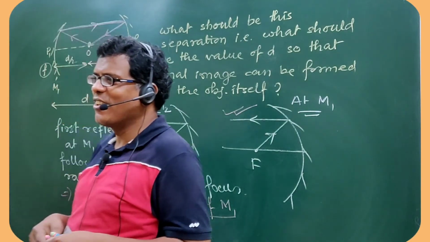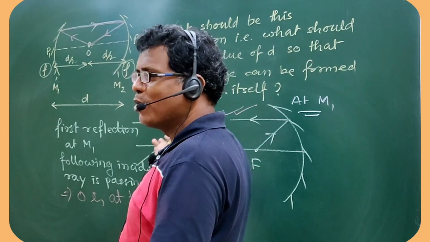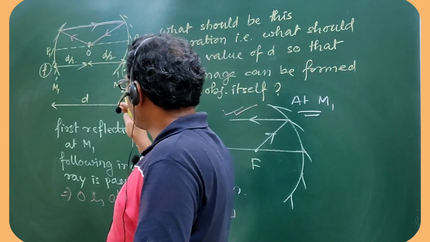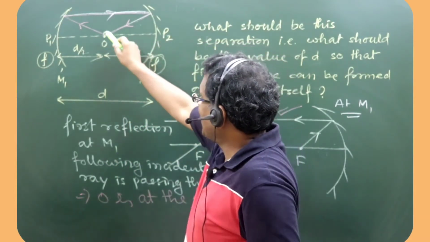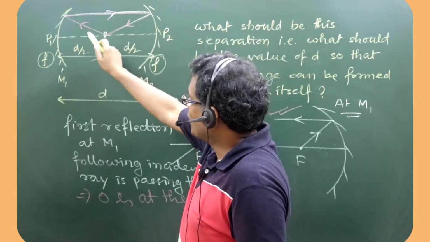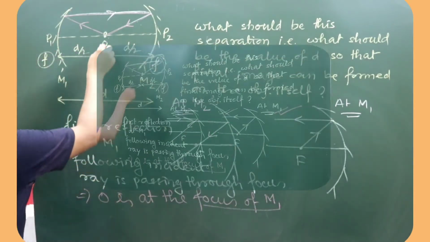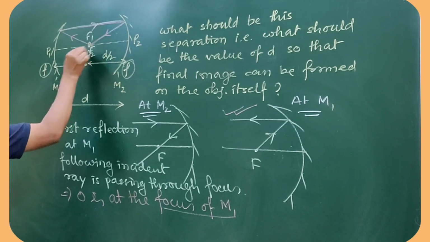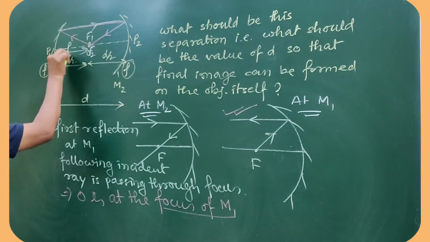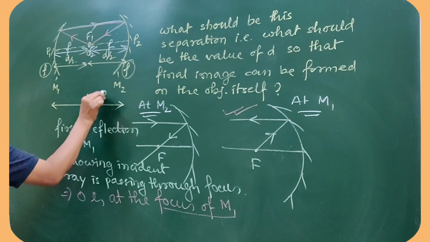Are you understanding it or not? Object is at the focus of both M1 and M2. So this suggests that if object is at the focal position of mirror M1 as well as mirror M2, then object is F1 as well as F2. So this distance is F and this distance is also F. So that means D is equal to 2F.